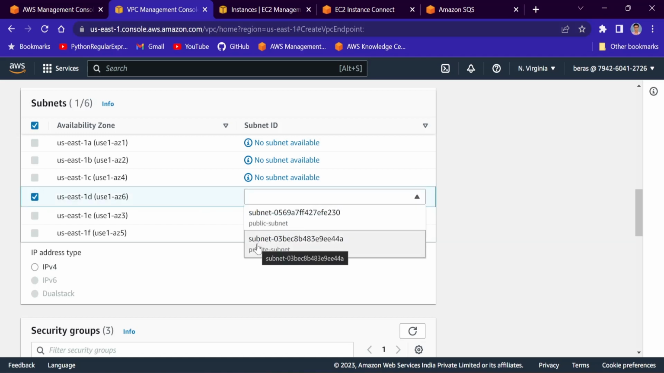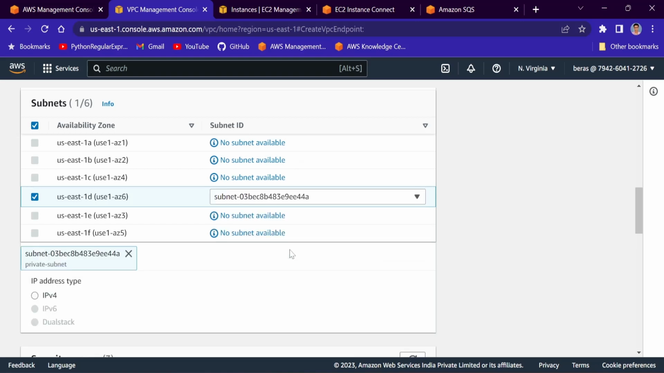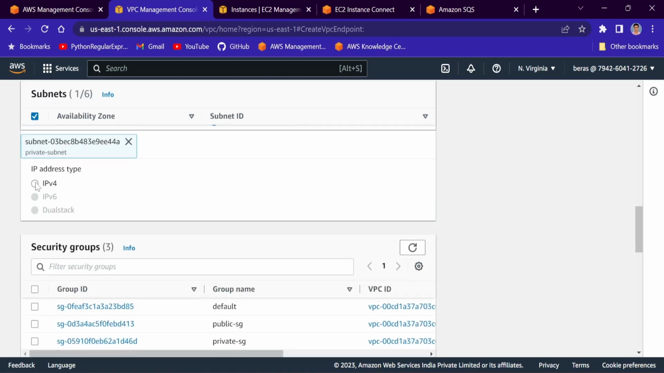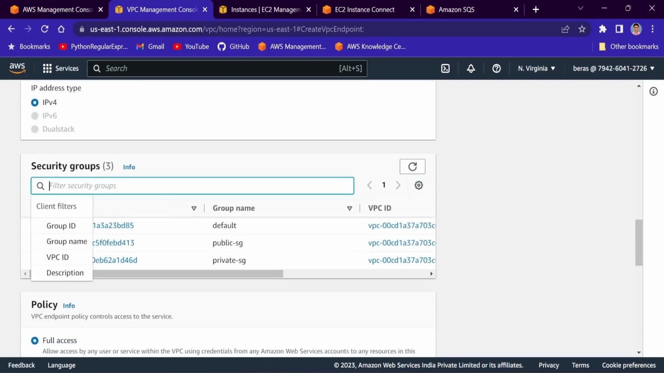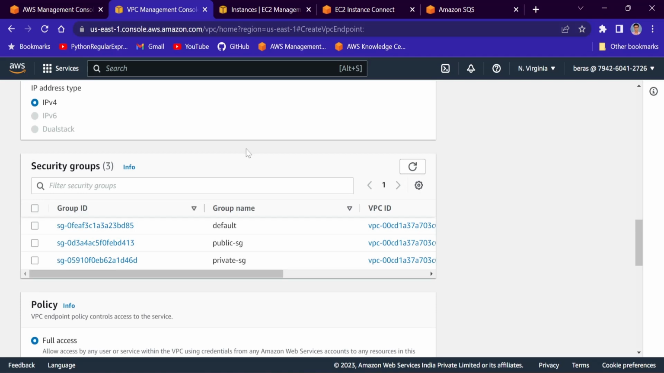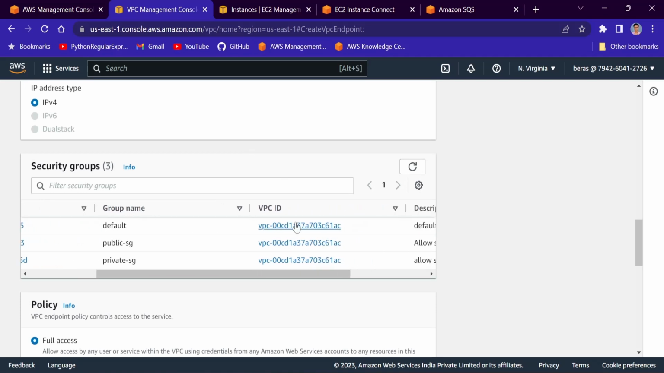In which subnet should the interface endpoint be created? It should be in the private subnet, right? Because in the private subnet only, the private EC2 instance is there, which will use this interface endpoint. Fine. So I'll choose the private subnet. And the IP address type will be IPv4. And for security group, I need to create one security group which will be attached to that interface endpoint. Okay, so I need to create one.